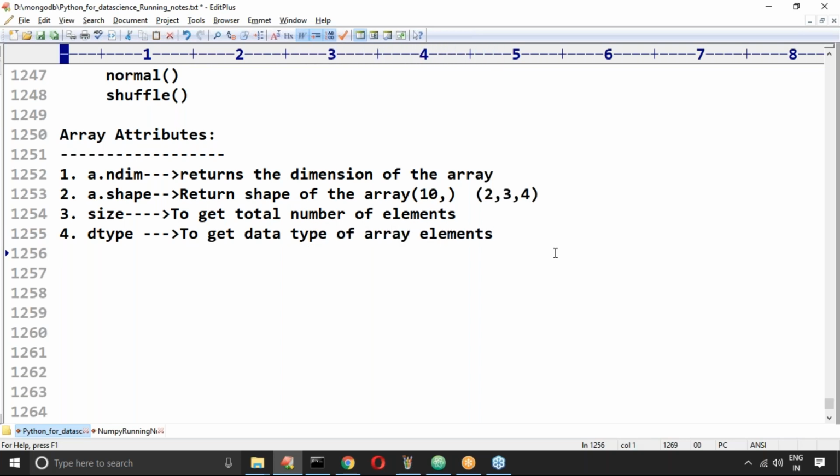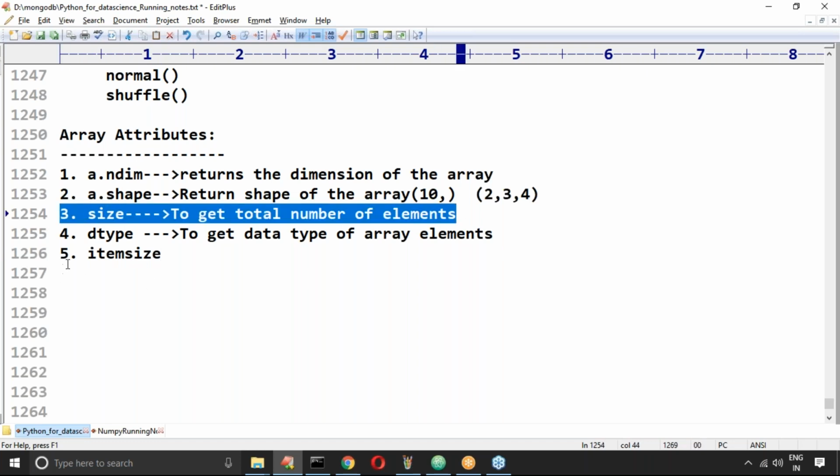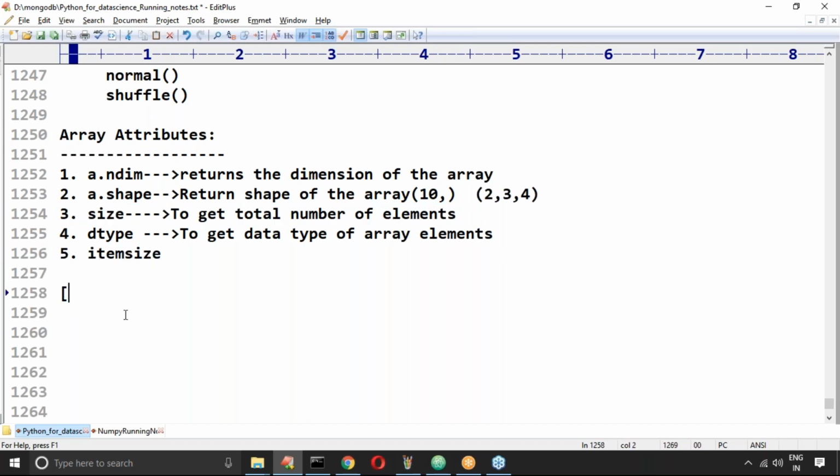Next, one more property is itemsize. Normal size and item size are different. Suppose I have an array 10, 20, 30, 40. What is the size of this array? The size of this array is 4. Now, what is the item size? This is the first item, this is the second item, this is the third item.